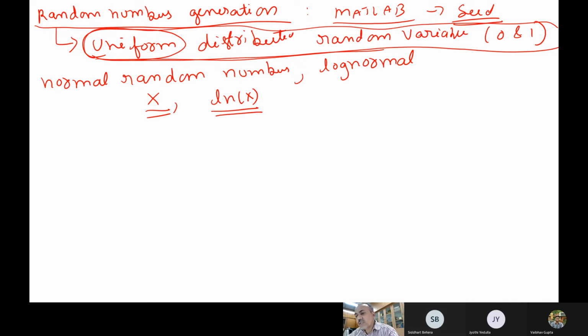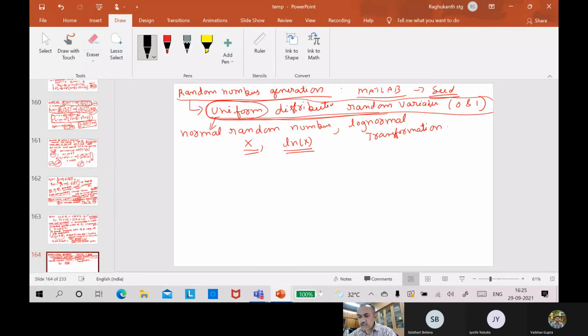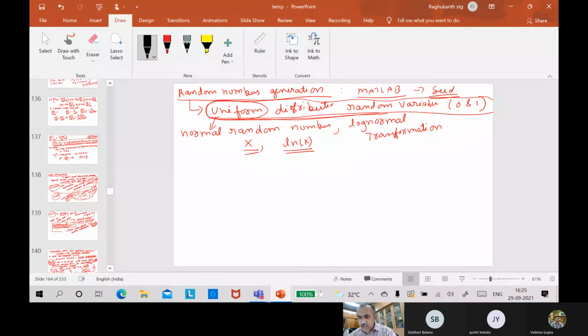You followed. So now, as we have already said, normal, log normal, uniform, and all other distributions are all interrelated. Our computers can generate only the uniform distribution. But from that, how do I generate normal? How do I generate log normal? We have already seen the transformations of random variables. I told you one very important transformation. You remember when we discussed functions of random variables, one very important transformation we have seen.